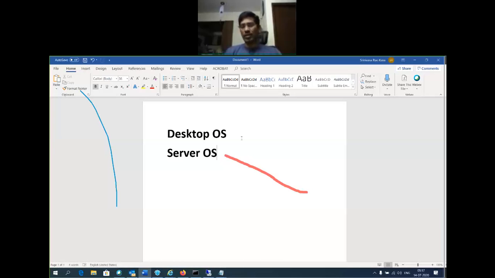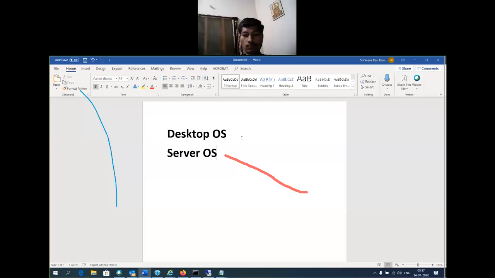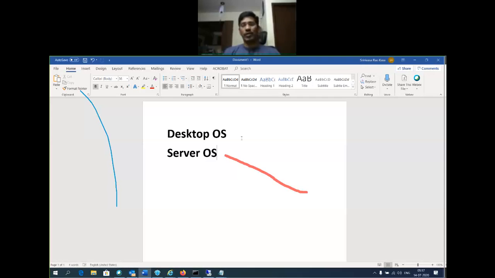Whereas a server OS is designed for multiple users. So based on the application and user requirements, there may be multiple users using an application. For example, IRCTC, the railway reservation website, where multiple users are going to log in. If I use that application on a desktop operating system, it can serve only one user request.